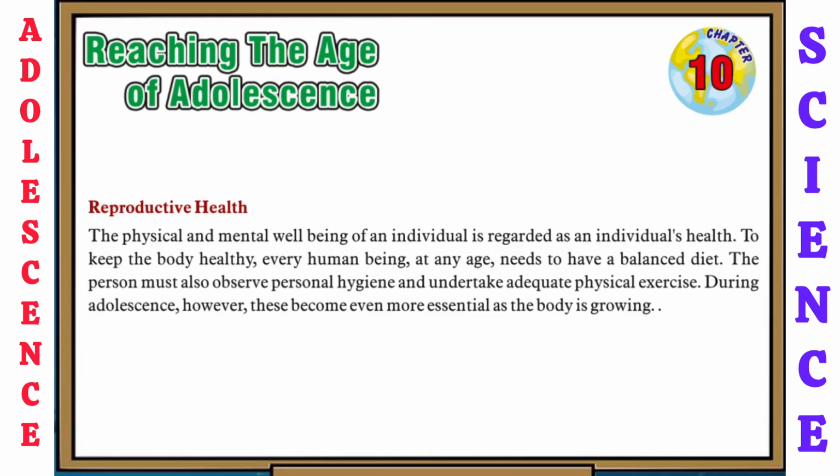The physical and mental well-being of an individual is regarded as individual health. To keep the body healthy, every human being at any age needs to have a balanced diet. The person must also observe personal hygiene and undertake adequate physical exercise. During adolescence, however, these become even more essential as the body is growing.